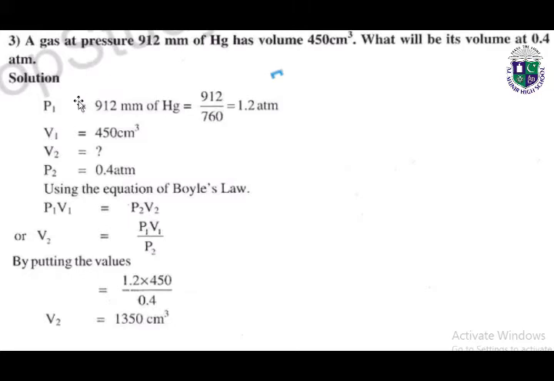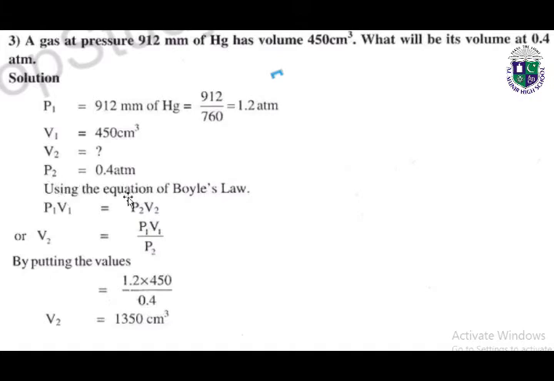So here P1, pressure 1 is given in millimeters. We can easily convert it into atm by dividing it by 760. First volume is also given, which is 450 centimeter cube. We have to find out the second volume, V2. Next, pressure P2 is also given, which is 0.4 atm.